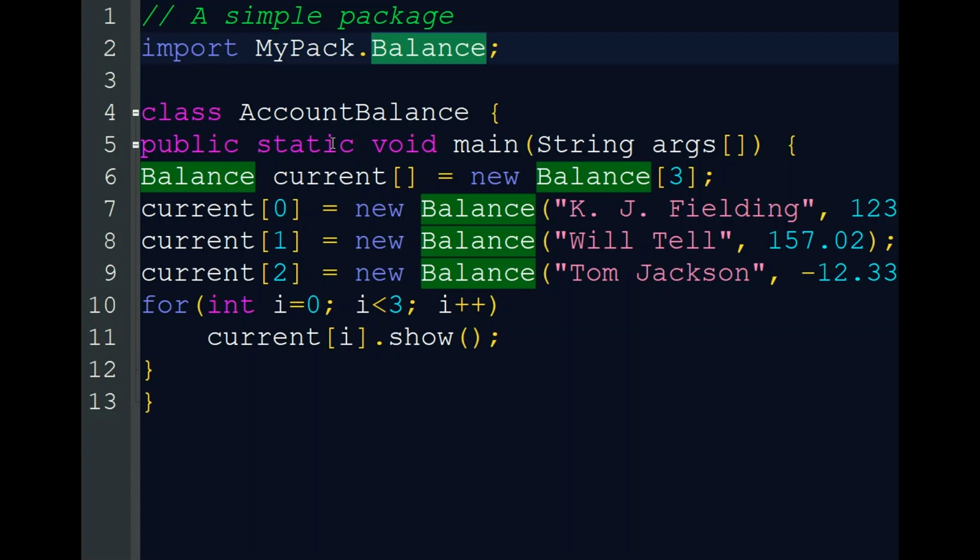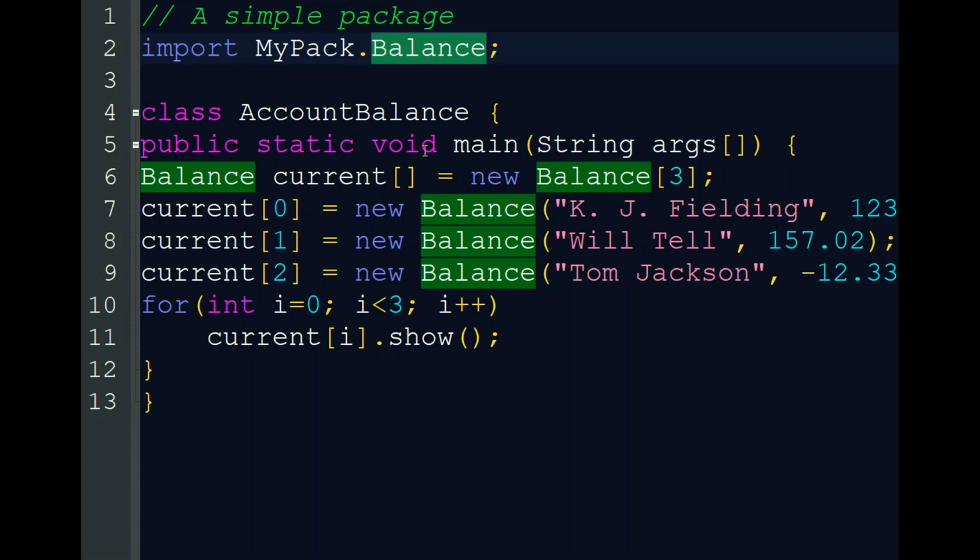That means there should be a class file for the Balance class, and that class file is what we are using. For that, we are importing mypack.Balance. After this statement, we can use all the public details of the Balance class.